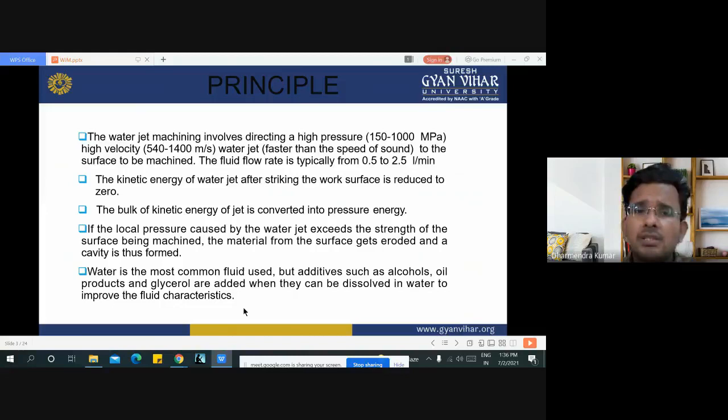If the local pressure caused by the water jet exceeds the strength of the surface being machined, the material from the surface gets eroded and a cavity is thus formed. In the water jet machining process, water is the most common fluid used, but additives such as alcohol or oil products or glycerin are also added when they can be dissolved in water to improve the fluid characteristics.